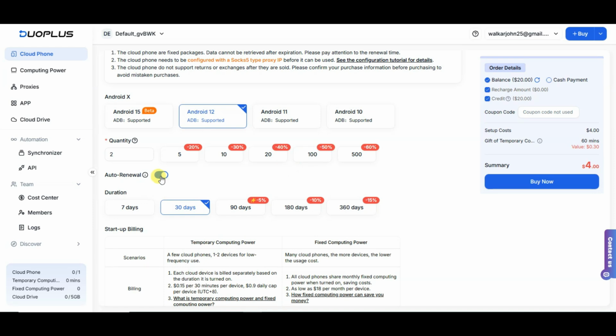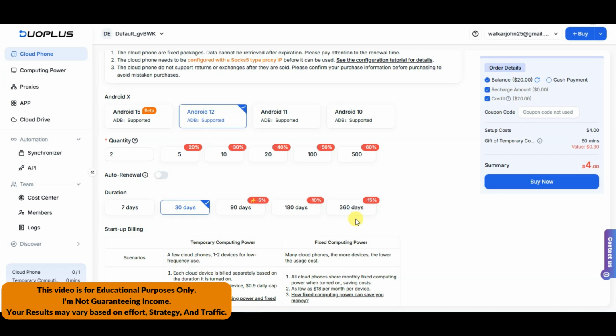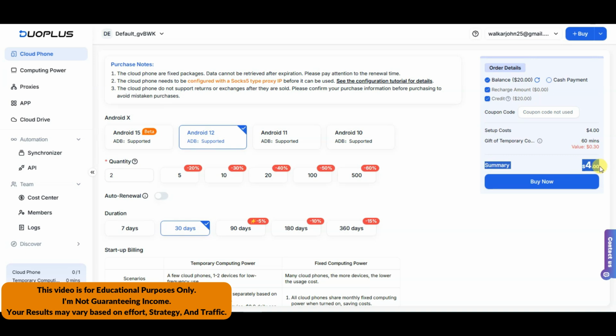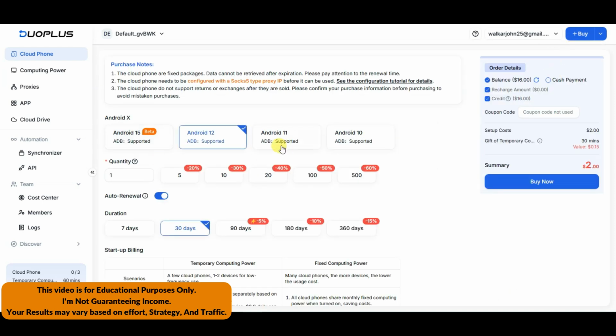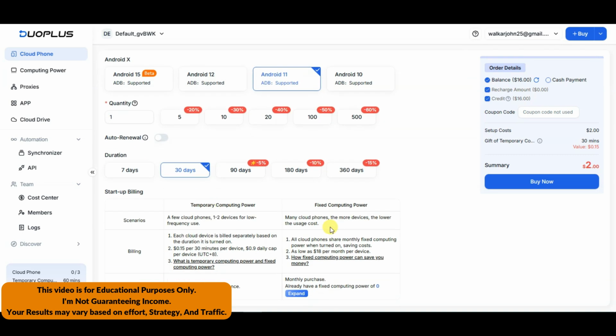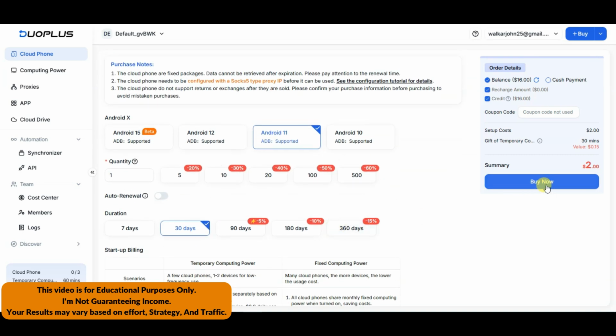Now you can disable this option if you don't want auto renewal. You can select your duration. You can select 7 days, you can select 30 days, 90 days, 180 days, 360 days. In 360 days, you can get 15% off. Here you can see summary $4. You can click on Buy Now button. It's very simple to purchase Cloud Phone. You can simply select Android version, select your quantity, select your duration and then you can click on Buy Now button.